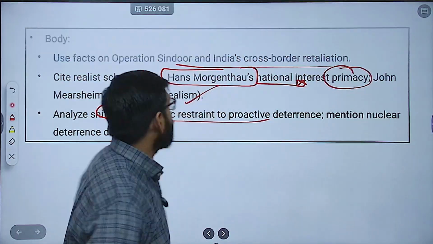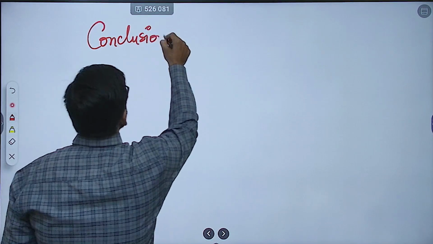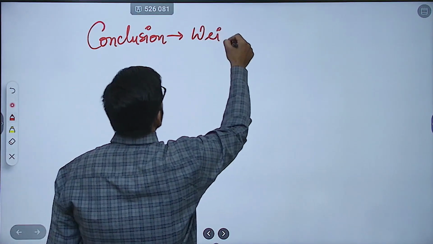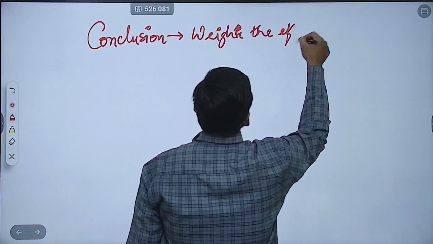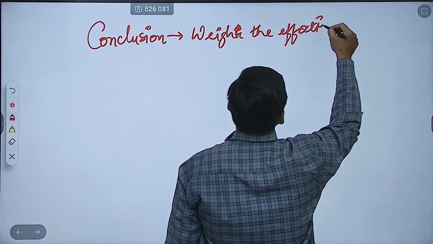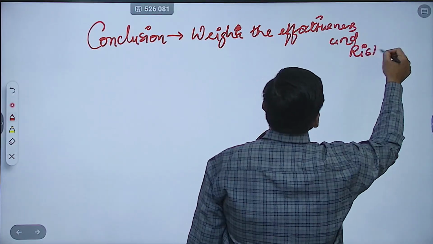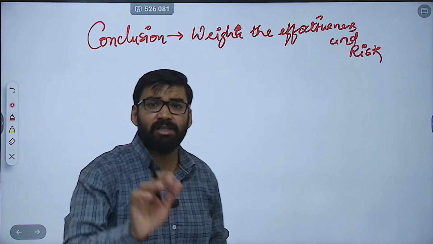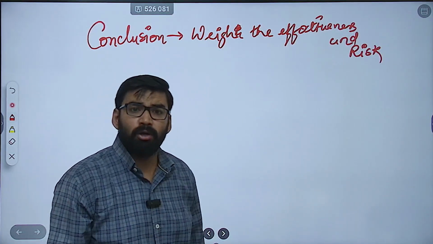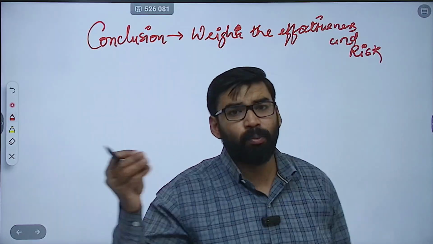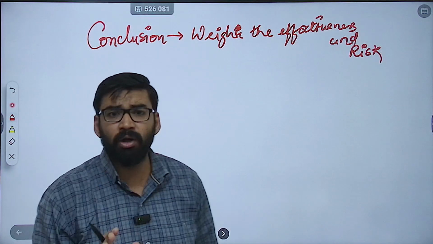Clear? Then conclusion. How to write conclusion? So in this you have to weigh the effectiveness as well as risk. Okay. Then you can also mention in your conclusion India's need to balance global image with internal security priorities. See, this is how you can write your conclusion.